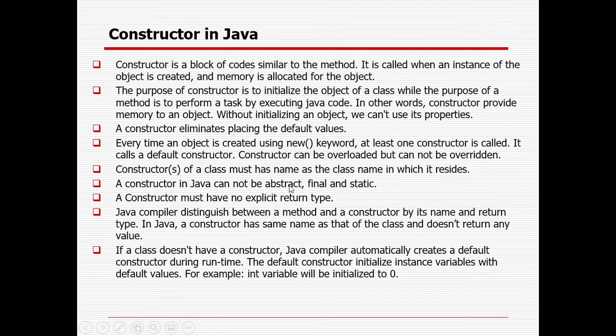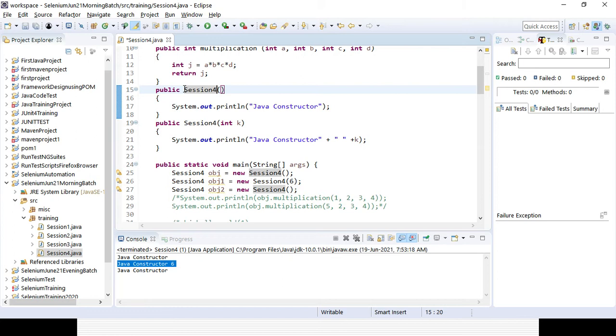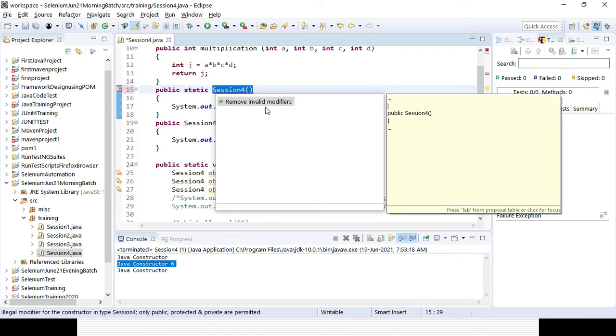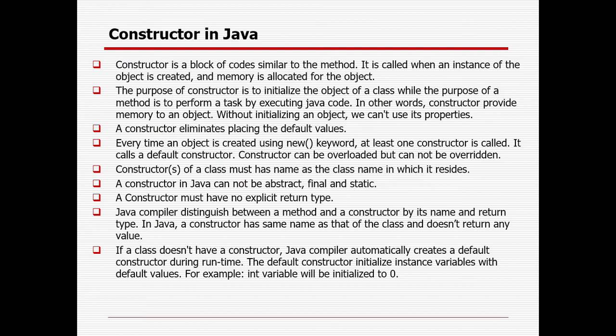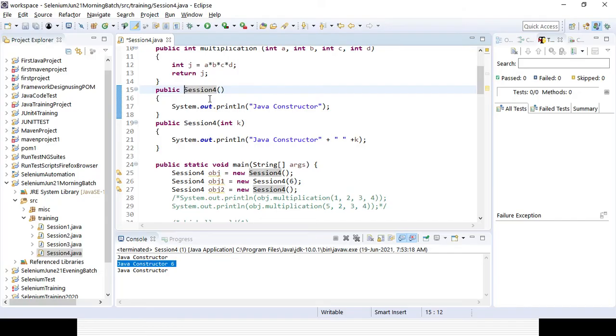A constructor cannot be abstract, final or static. If you give it a static keyword here, public static, the access modifier and then the non-access modifier, you cannot create it. You can see the error message is coming. If you click on the error message, it says remove invalid modifier, so that modifier cannot be there, whether static, abstract or final. If you type final again, it will also throw an error, so you need to remove that modifier. That's how constructors work in Java, which is a very important functionality.